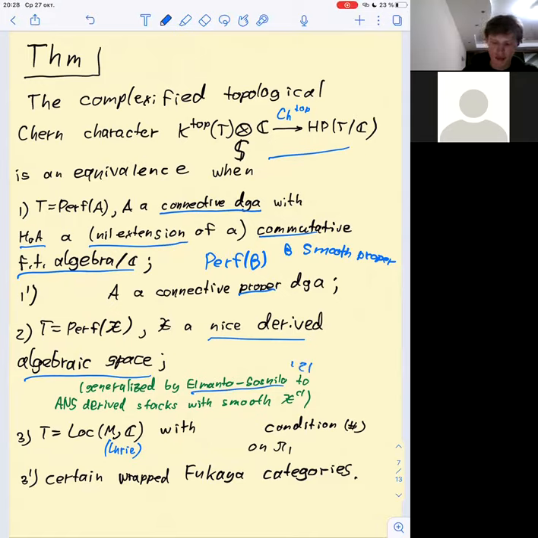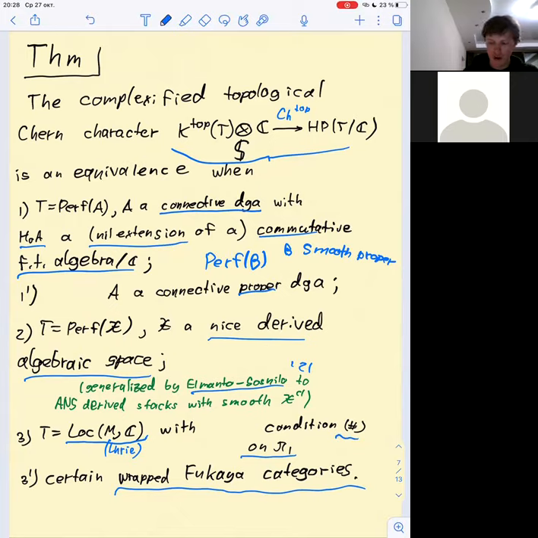Another third case of interest, which is related to the other case of interest given by DG categories, is the infinity categories, which look like local systems of spaces over M with some condition on the fundamental group. In this case, one again has invariants like this, but of course the main question is what the condition is.